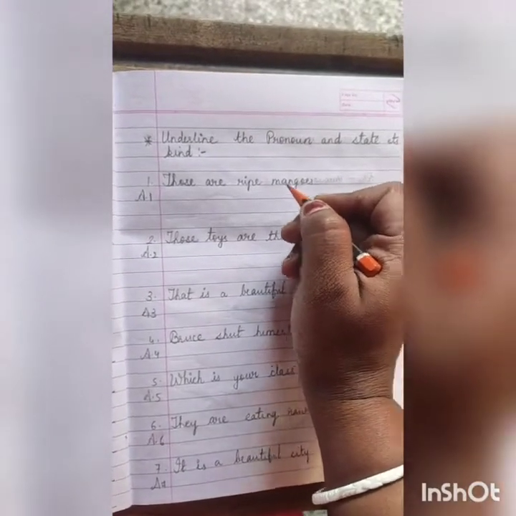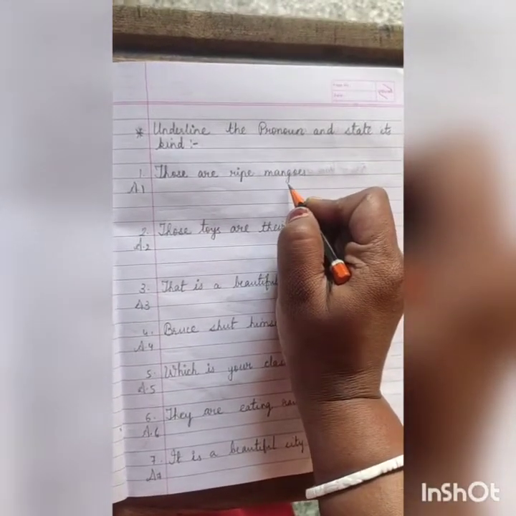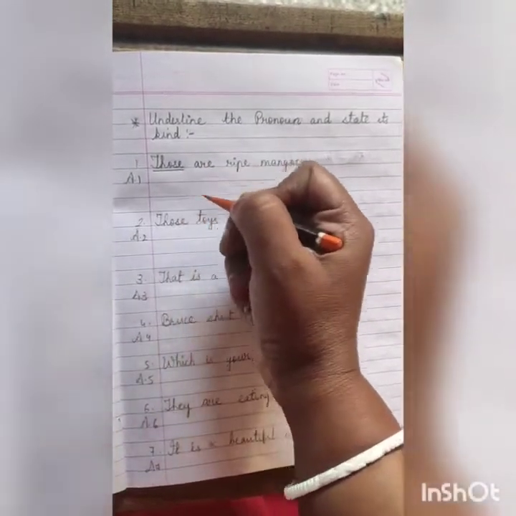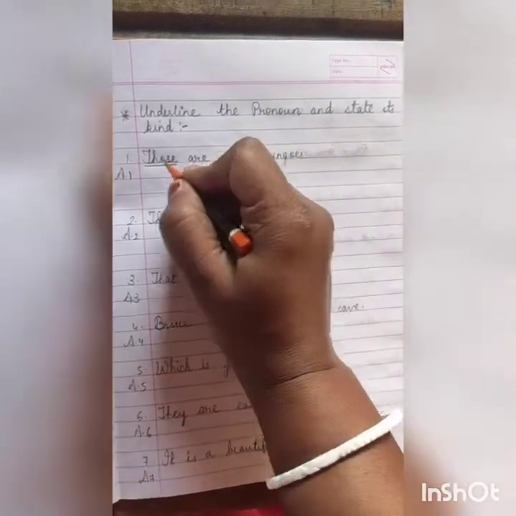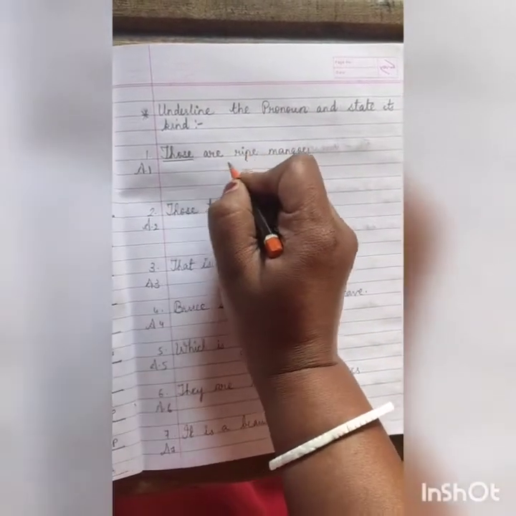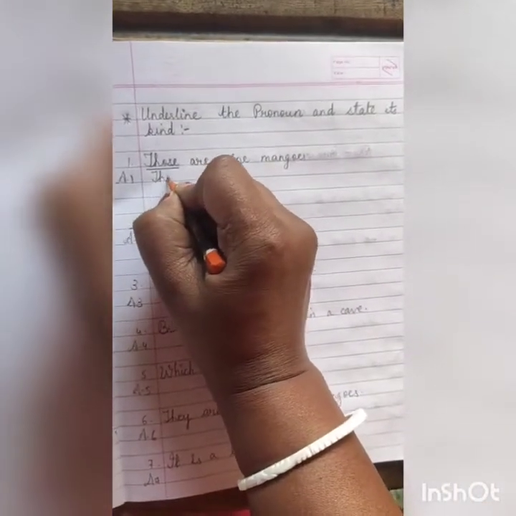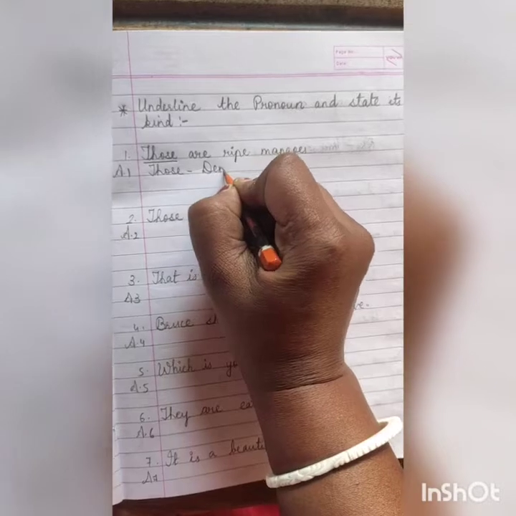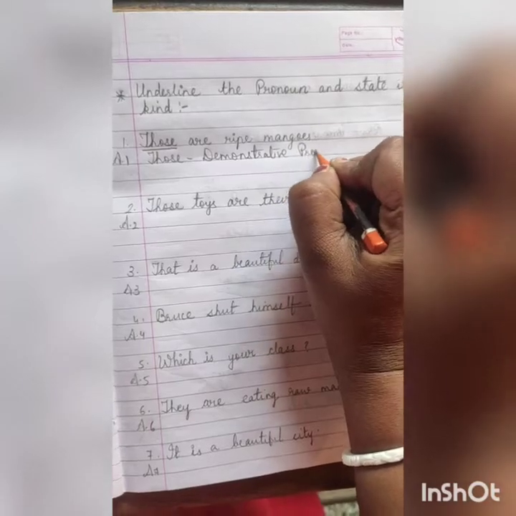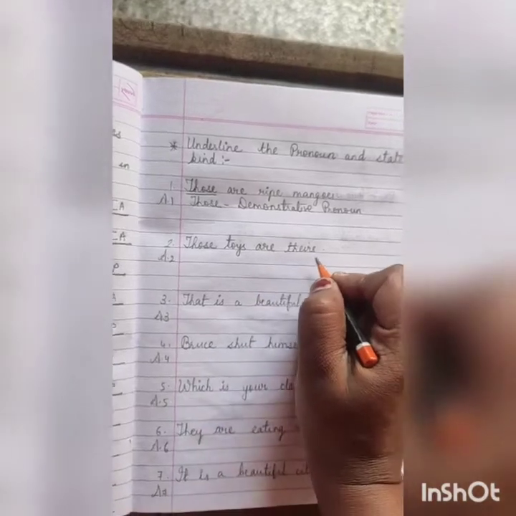So let's start with number 1. Those are ripe mangoes. So which are ripe mangoes? Those will be our pronoun, and mangoes is our noun. Again and again I am saying, pronouns are always far from the noun. We are pointing out which mangoes? Those. So in this sentence those will come as a demonstrative pronoun.